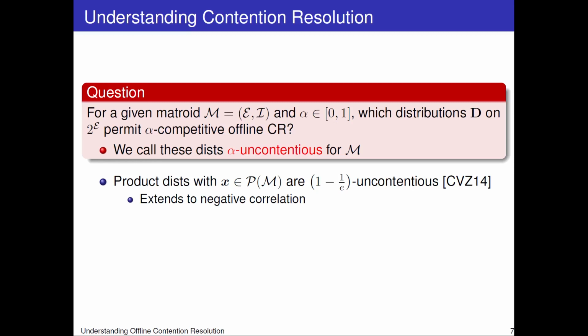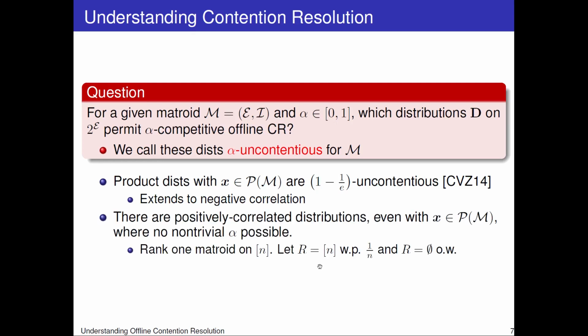We know that product distributions that are ex-ante feasible are 1 minus 1 over e uncontentious, and this extends to negative correlation. We also know that there are positively correlated distributions, even ones that are ex-ante feasible, where no non-trivial alpha is possible. Think of the rank 1 matroid where all the elements show up at once.